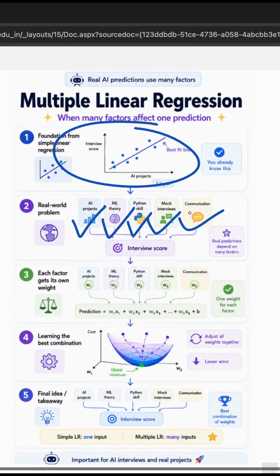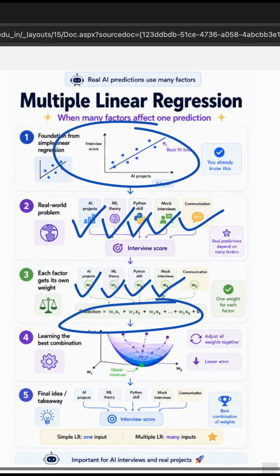Instead of one input, it uses many inputs together, and instead of learning one weight, it learns a separate weight for every factor, like one weight for AI projects, ML theory, Python skill, mock interviews. So one weight tells how much AI projects matter, one weight tells how much ML theory matters. Now the model combines all of them to predict the final score.